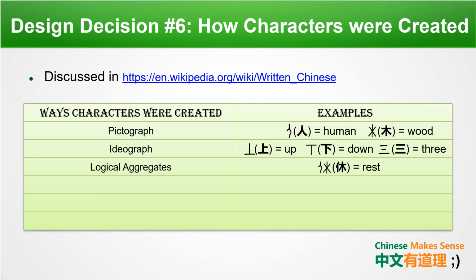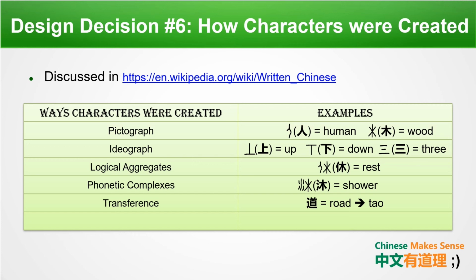The third way characters were created is logical aggregates, which is basically just putting concepts together. For example, 人 meaning human and 木 meaning wood. Put them together and you get 休 meaning rest. The fourth one is phonetic complexes. It's similar to logical aggregates, except this time, parts of the character give its meaning or even the sound. For example, 水 and 木 come together to form 木 meaning shower.